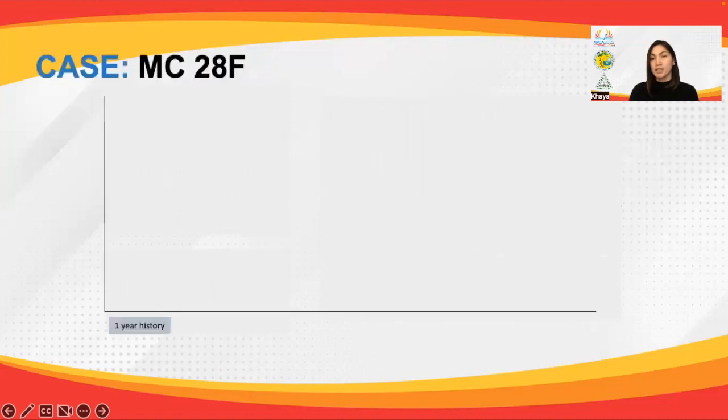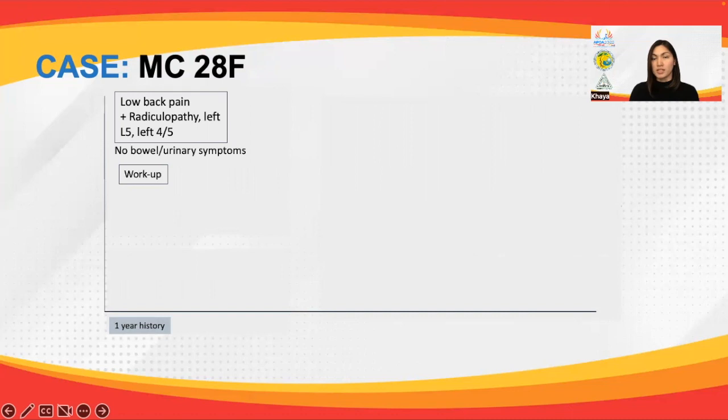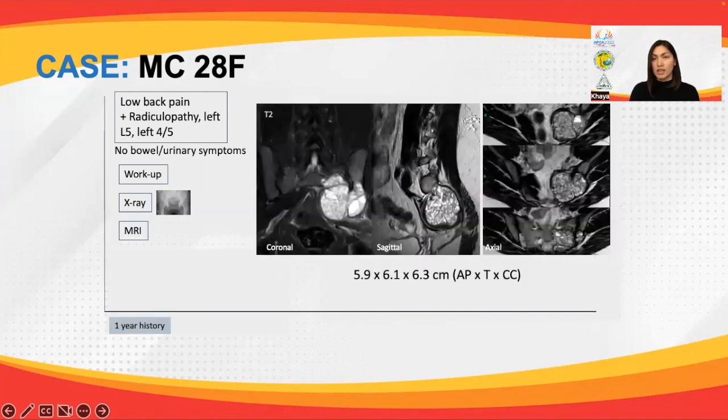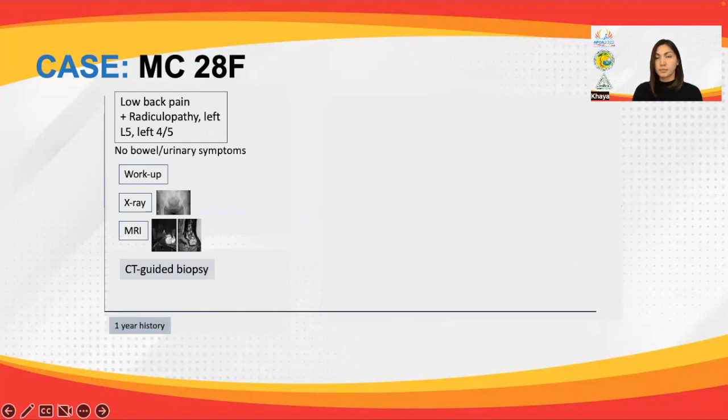I present MC, a then 28-year-old female who initially presented with low back pain radiating to the left leg and with toe extensor weakness, no bowel or bladder incontinence, and thereafter workup was done. X-ray showed suspicious radiolucent areas adjacent to the left SI joint. And on MRI, an incidental finding of a multicystic lobulated mass encroaching the left neural foramen at S2 and S3 was shown. A CT-guided biopsy was done and showed findings of ABC.